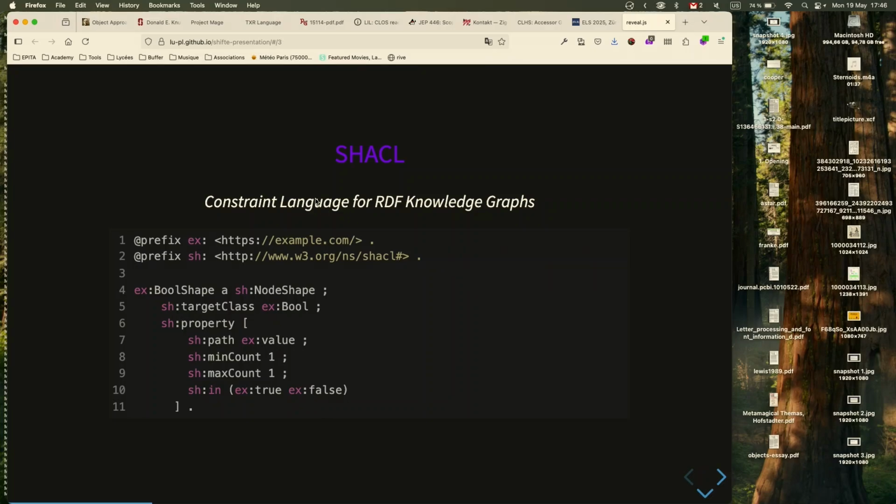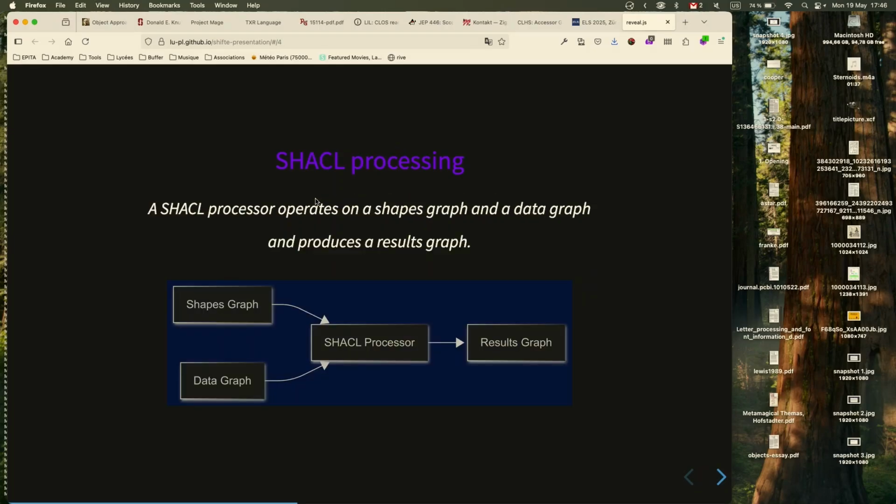So how does SHACL processing work? SHACL takes a shapes graph and a data graph, both go into a SHACL processor, and it generates a results graph. So this is very graphy, and you might have noticed that the basic example shapes graph that I showed you is expressed in RDF. So basically, SHACL uses RDF to express the rules for RDF, which is essentially homoiconicity, right? So this is pretty interesting, maybe.